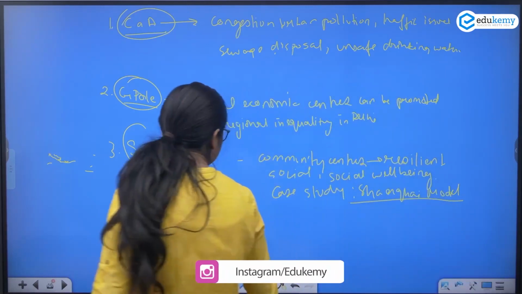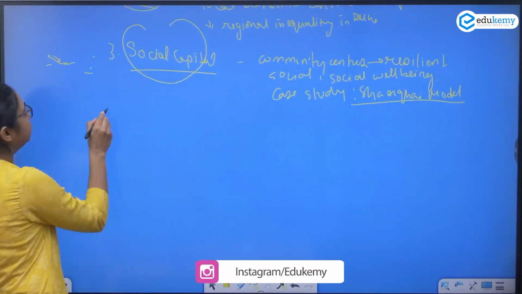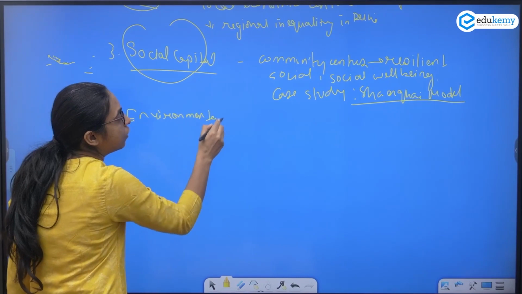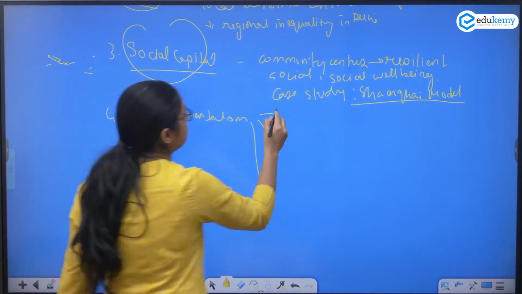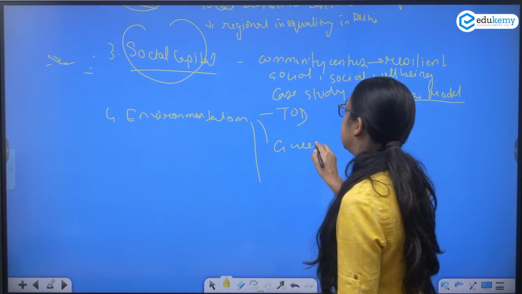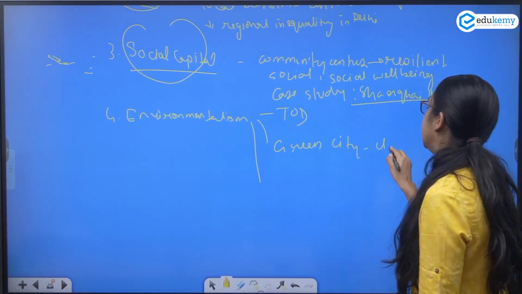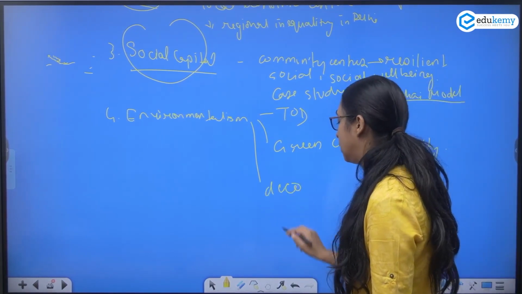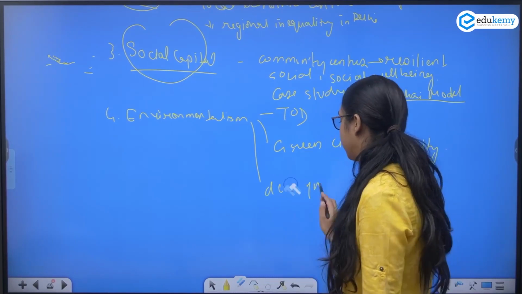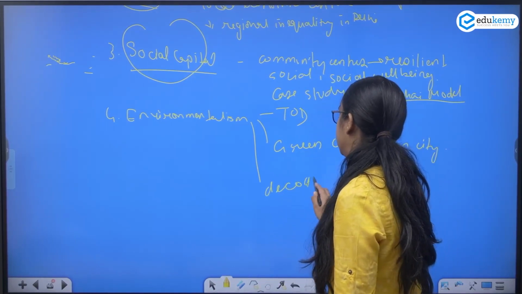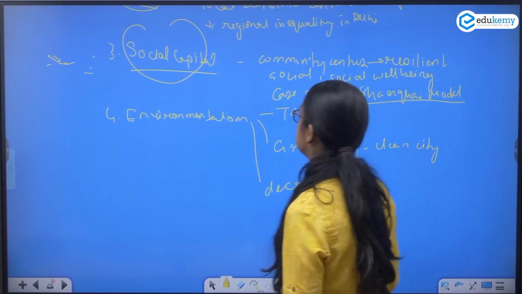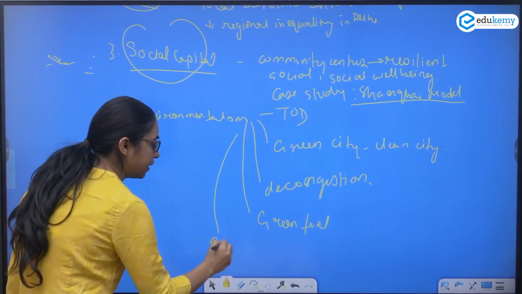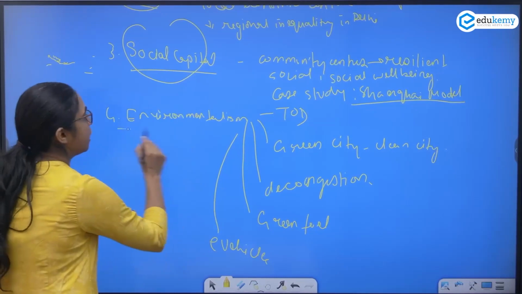We also refer to the environmentalism, like you can say the transit oriented development, green city, clean city, decongestion, green city, clean city, you have green fuels, electric vehicles. This is about the environmentalism.